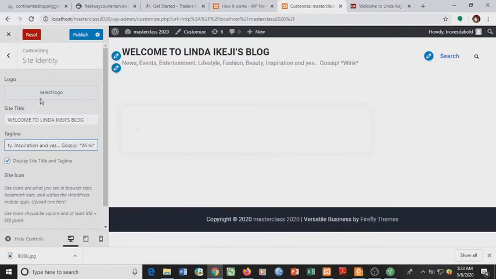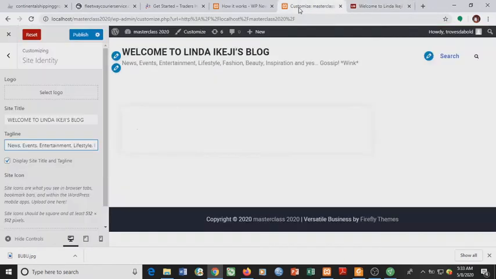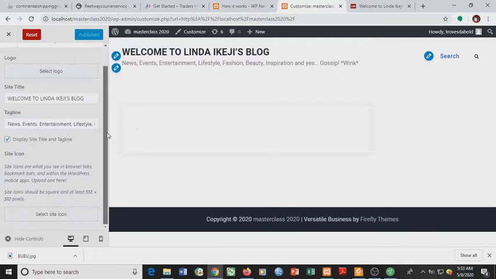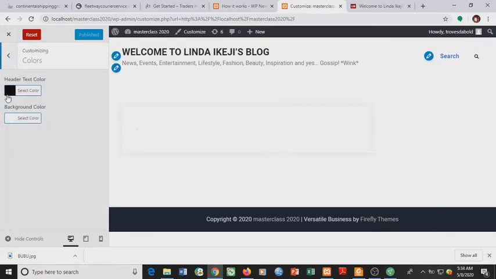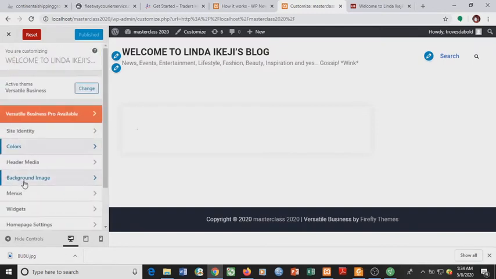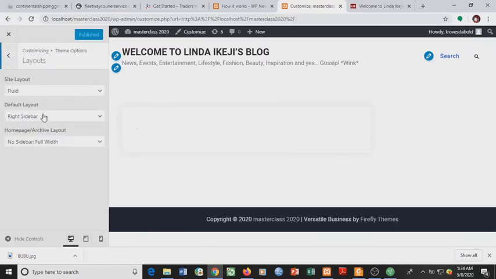So this is the tagline here. Then as you can see here, the background image is red, or wine color rather. So we can set it to red or wine color, but let's leave it like this for now. It's based on choice. So we've set this now. Let's go to colors. This is where you set the background image or the background color to whichever one you want. Then we go to theme options.